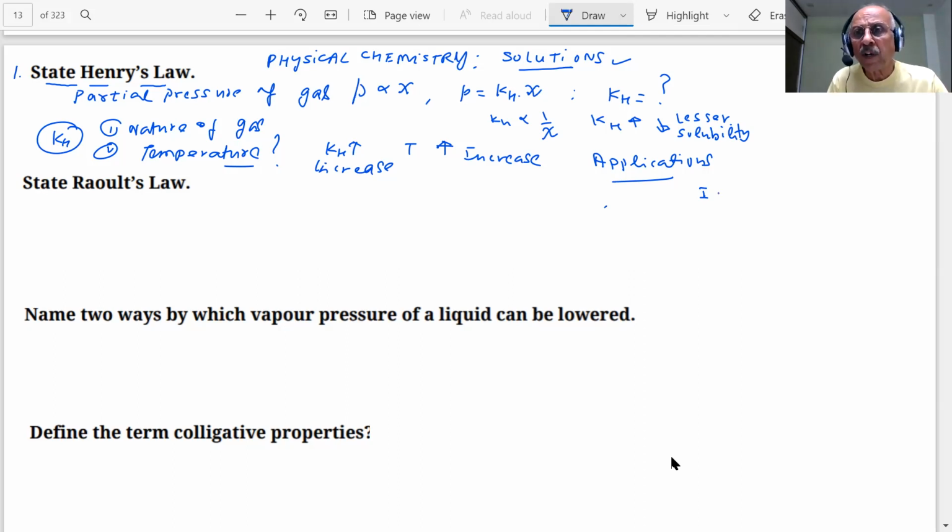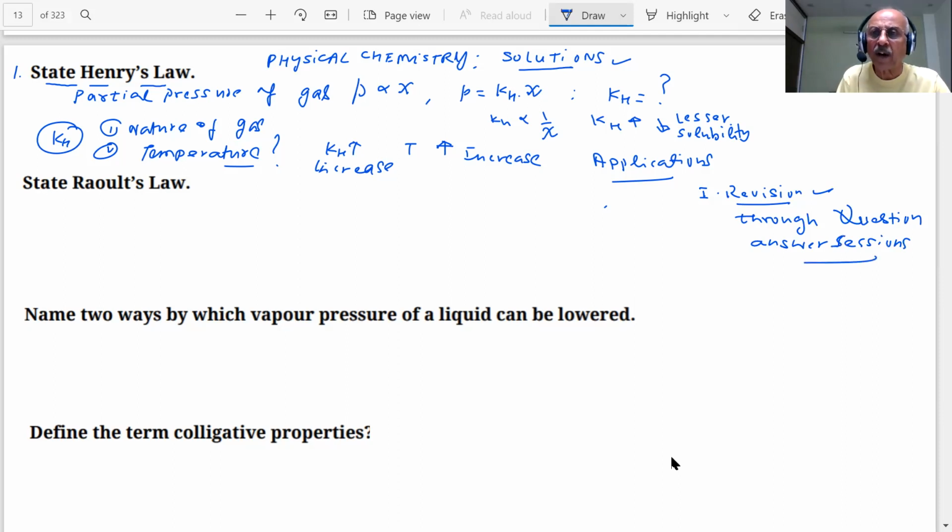So we have to give a complete revision. Revision is given by me through question answer sessions. That will create a lot of confidence and students will get 100 out of 100 marks. That is our target. Always the target is like that.